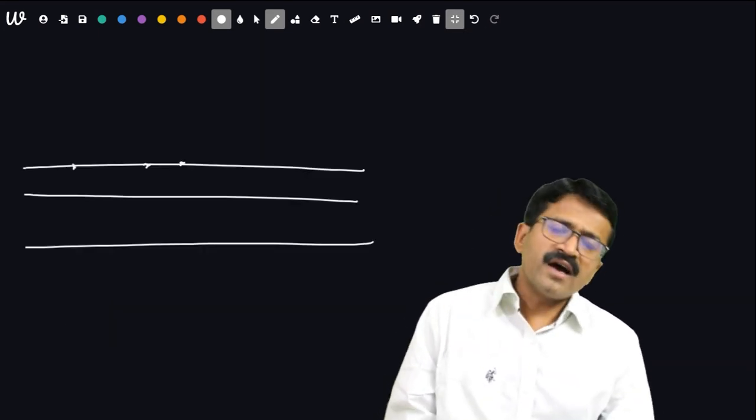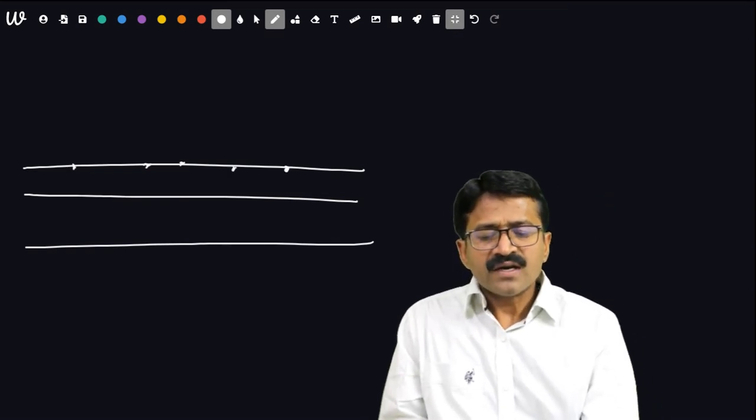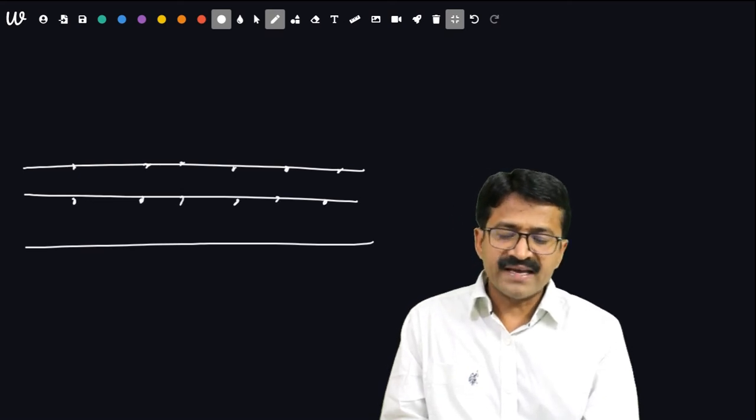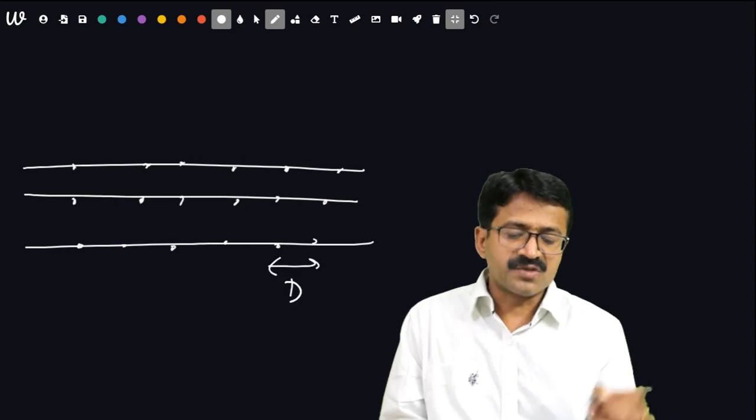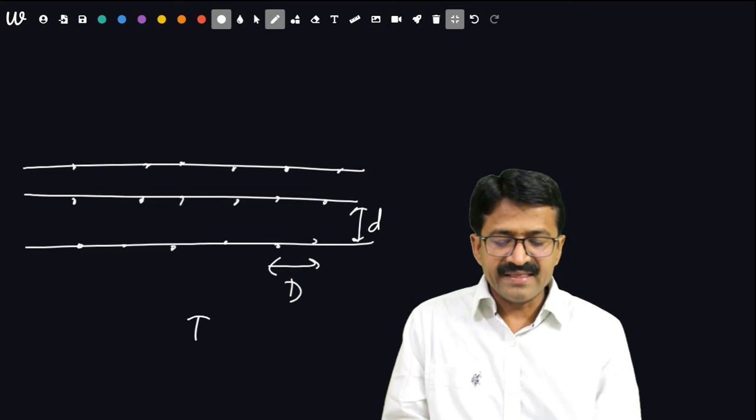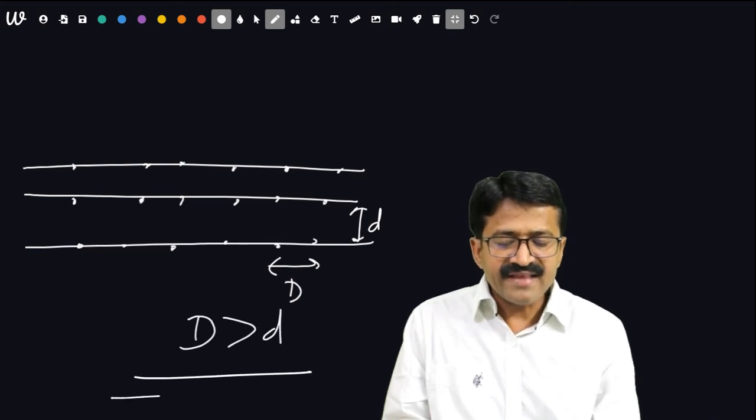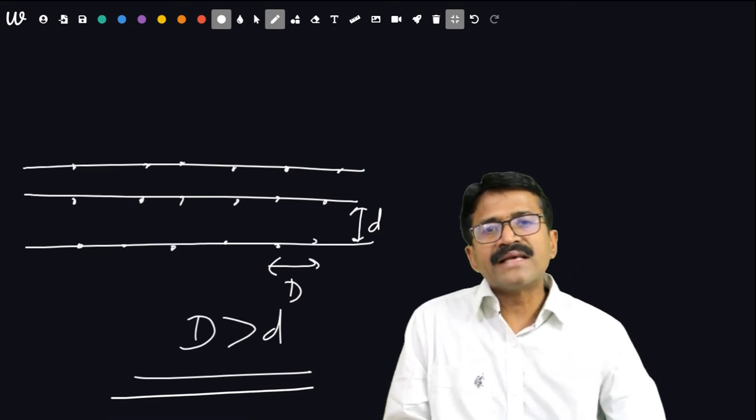Now another question is, what about the concept of crystal or grating? In which case does a crystal behave like a grating? Remember students, whenever the distance between atoms D is more than the distance between lattice planes d, that is D should be greater than d, then this crystal is known as a grating.